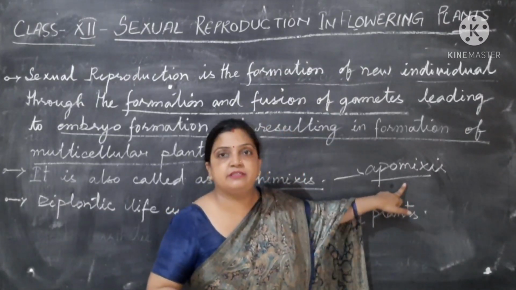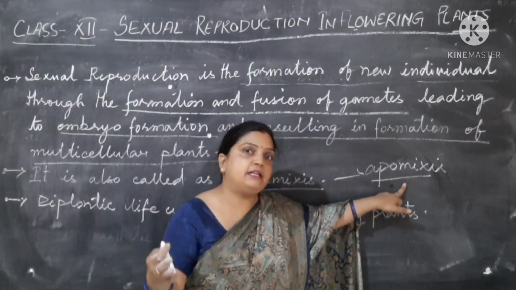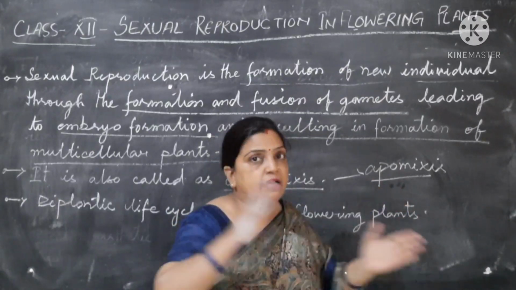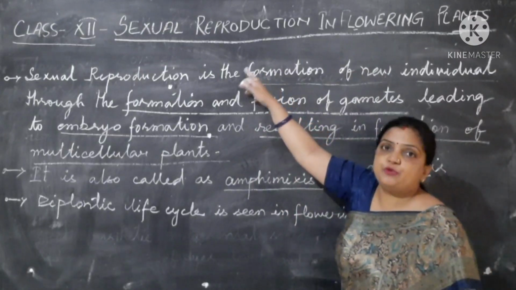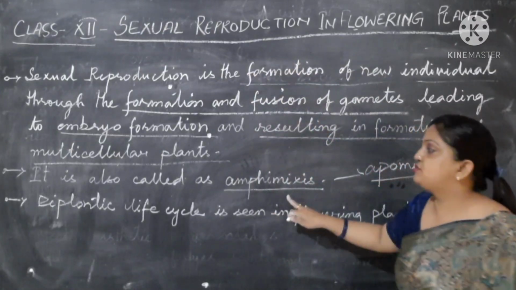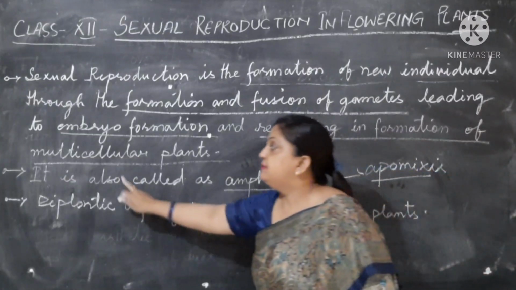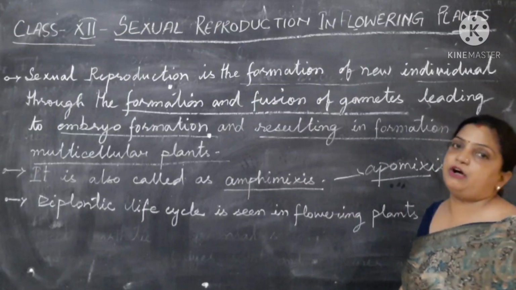This asexual process in plants we will be studying in the later part of the chapter, at the last. But this sexual reproduction in flowering plants is also called amphimixis. Now this is a diplontic life cycle seen in the flowering plants.